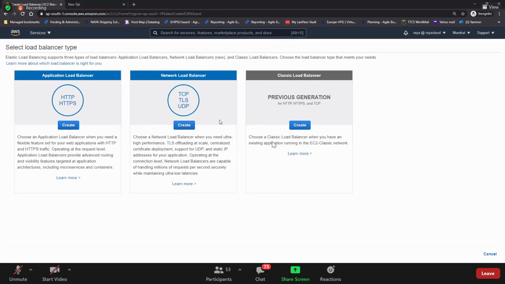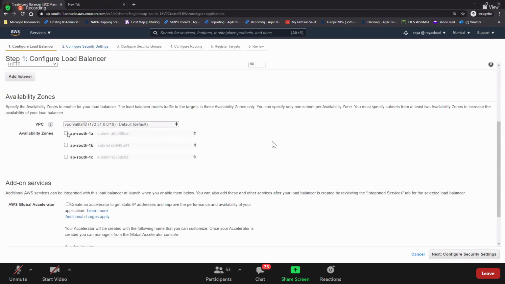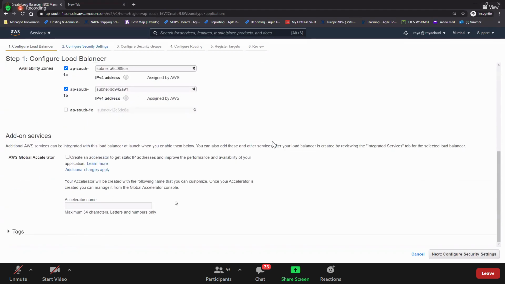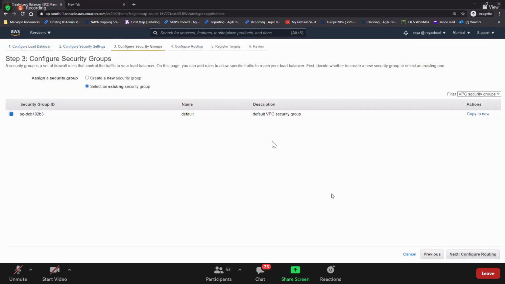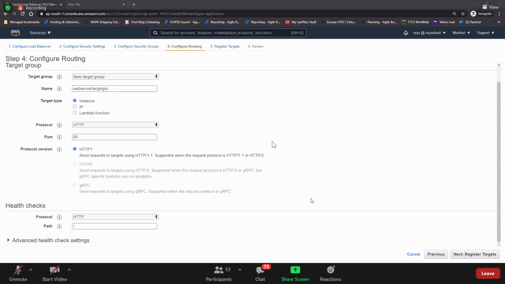Let's do that. Create load balancer. You call it as auto scaling something, and then I'll select A and B here. Next, existing target group, I call it as web server target group. What should I put here? Inside the health check, we still have our index.html, right? So let's put index.html. This is the application. I'll put it here and click on next.